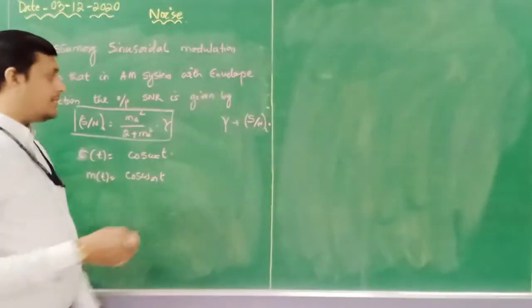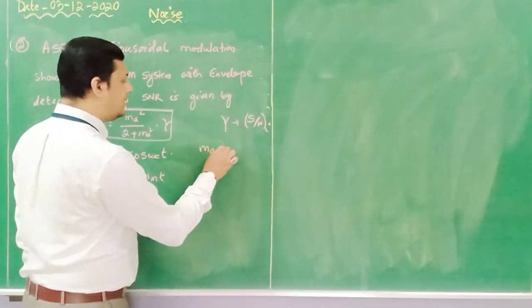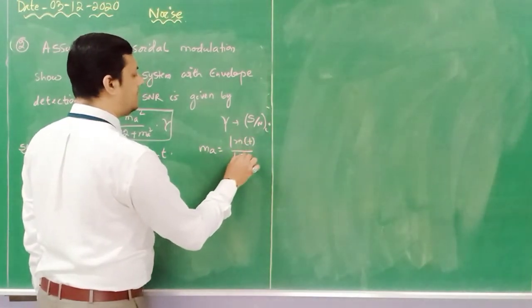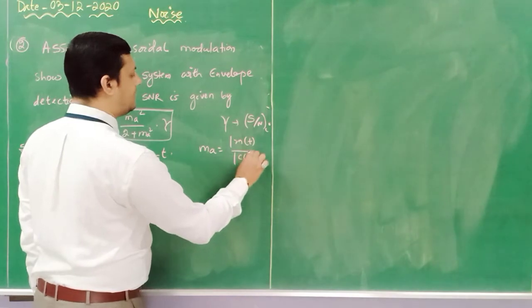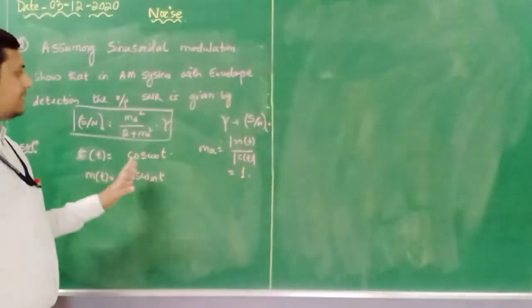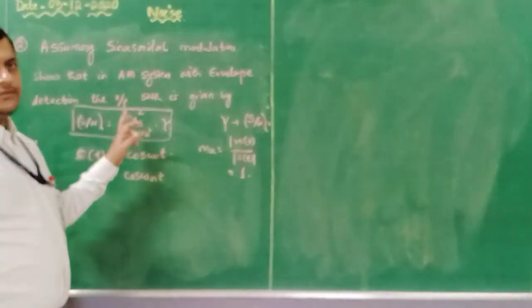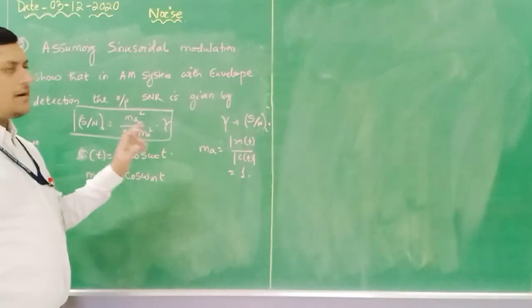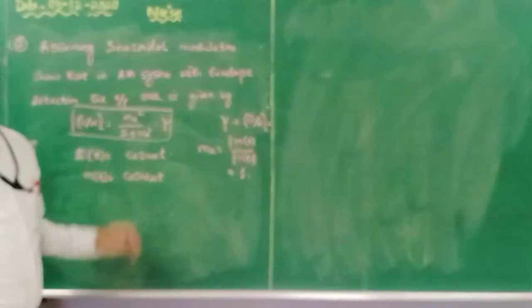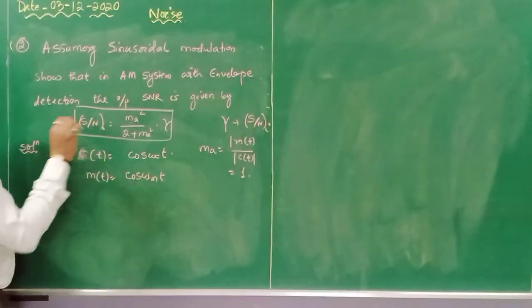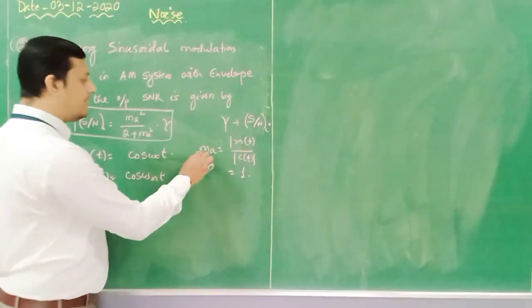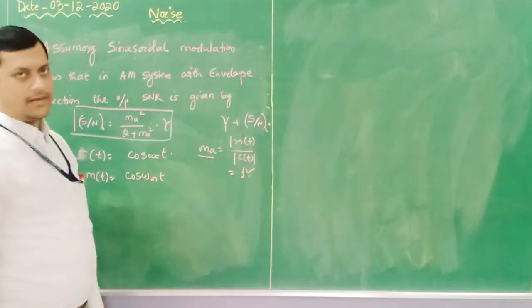If it is the same, that means the magnitude of the modulating signal divided by the magnitude of the carrier component is equal to 1. Here if μs² is equal to 1, that means it will become γ by 3. We need to prove it. This is the general expression given. Here I am considering the carrier amplitude as 1 as well as the modulating signal amplitude as 1, due to which the modulation index is one.